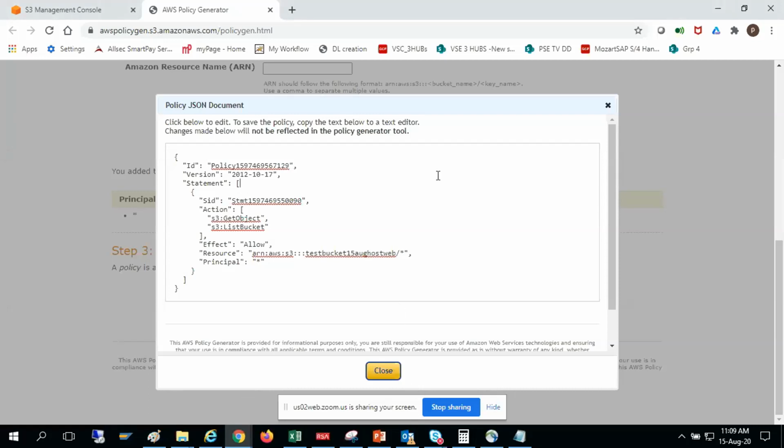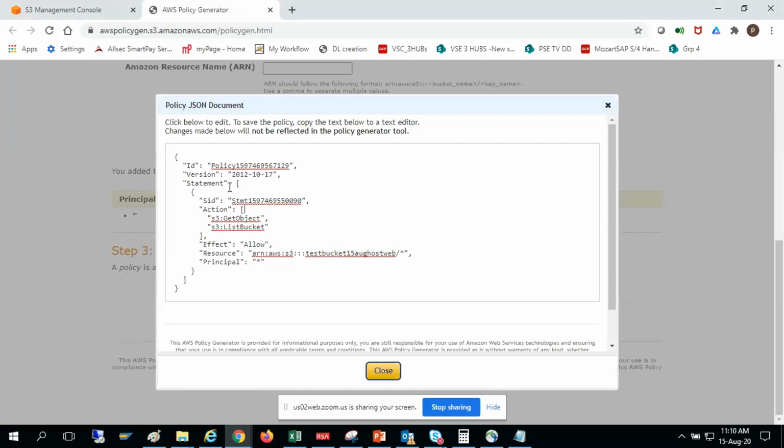Yeah, this is the policy. Action, get object, list bucket, effect allow.